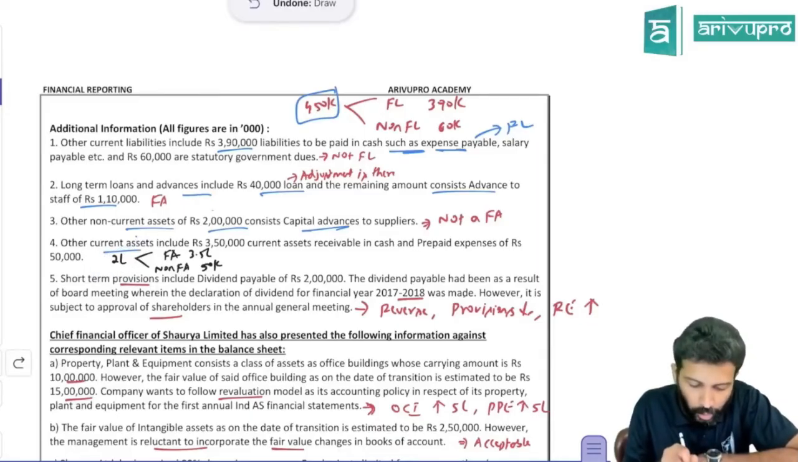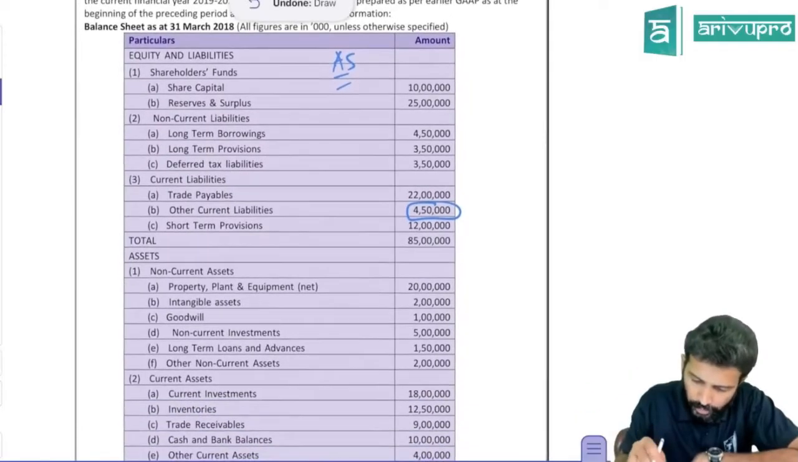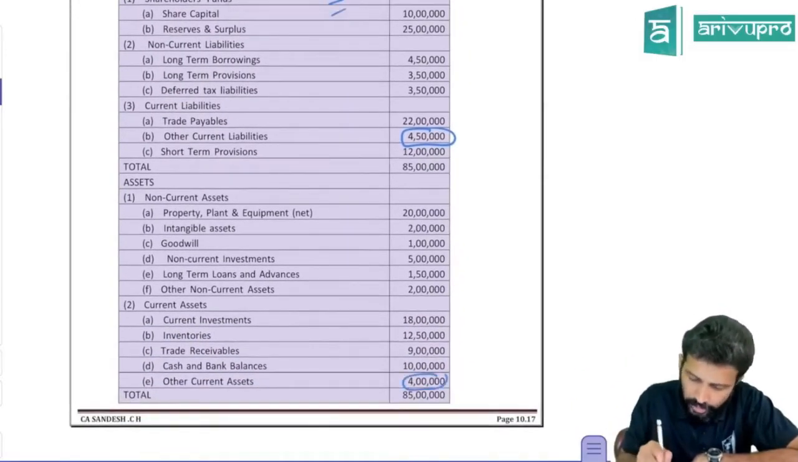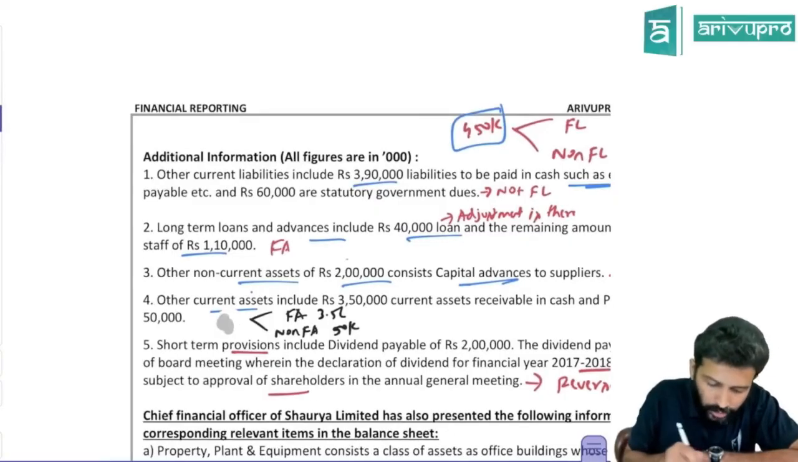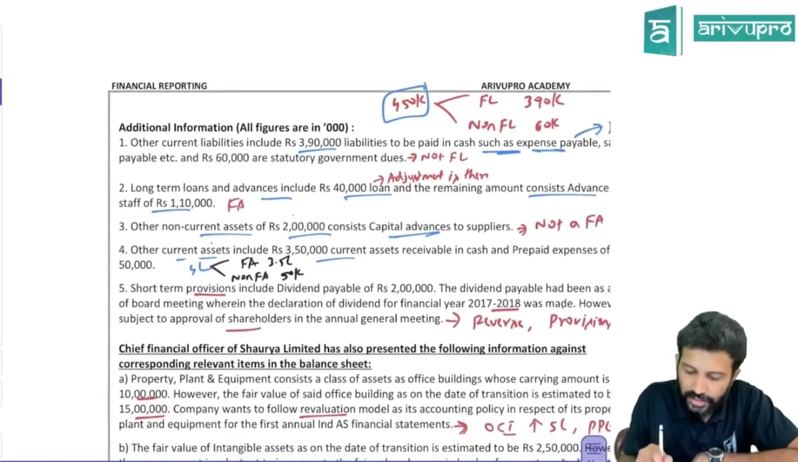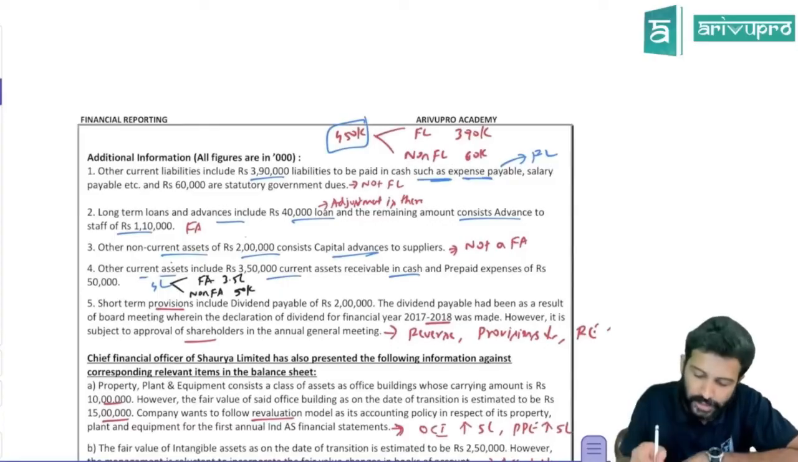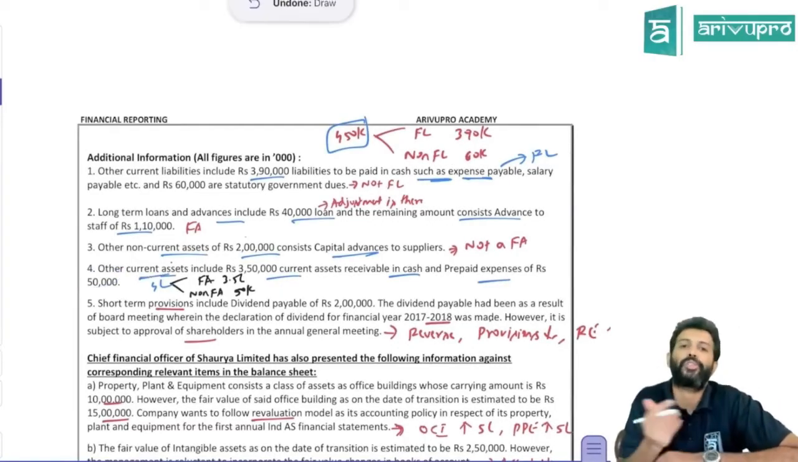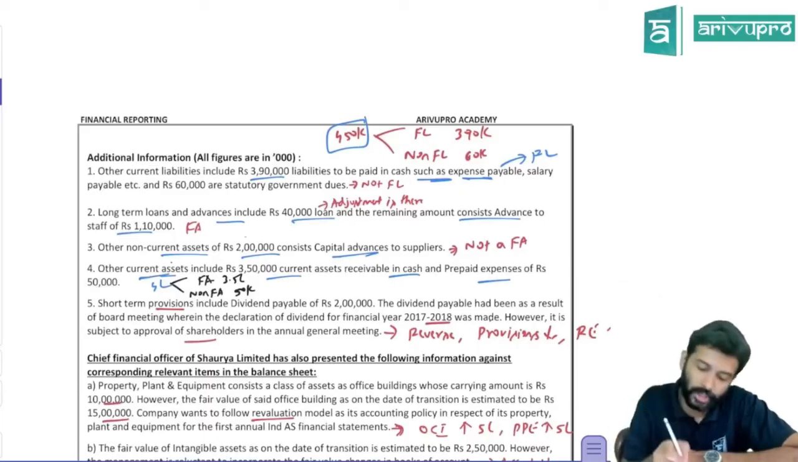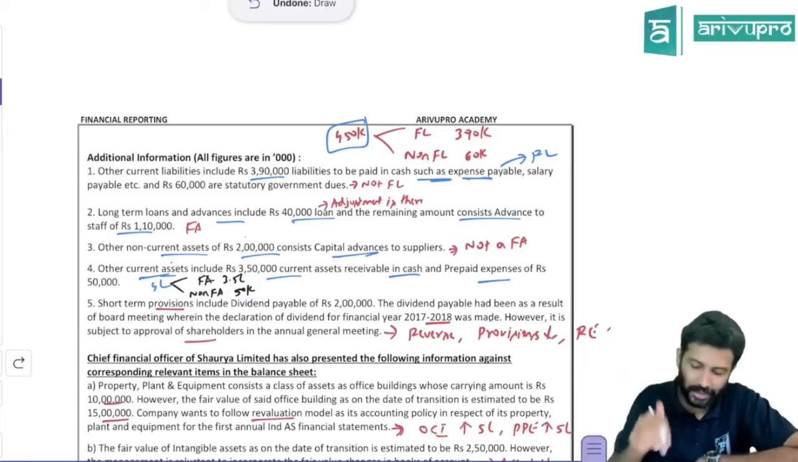Other current assets. The total is 2 lakh. Not total, I think it should be 4 lakhs. Where is it here? Yes, other current assets should be 4 lakh. There's a typo. The total of other current assets is 4 lakh. Out of this 4 lakh, 3 lakh is receivable in cash. If it is receivable in cash, you have a contractual right to receive cash, so it's a financial asset. There is a prepaid expense of 50,000. Prepaid expense is not a financial asset because you have a right to receive service, not cash. So this is the non-financial asset portion. So the classification of these 2-3 components, you need to be careful here.